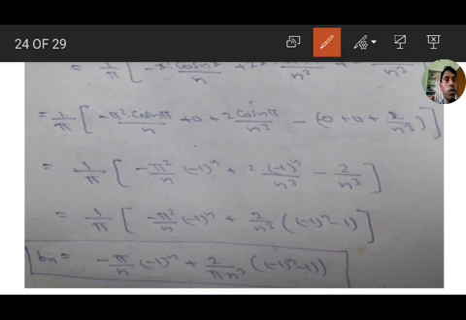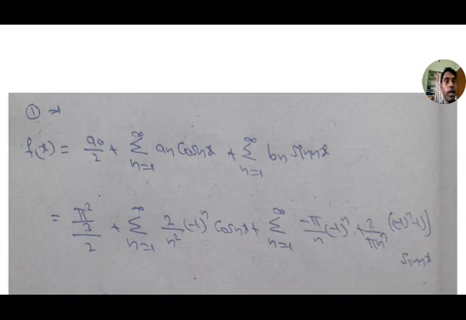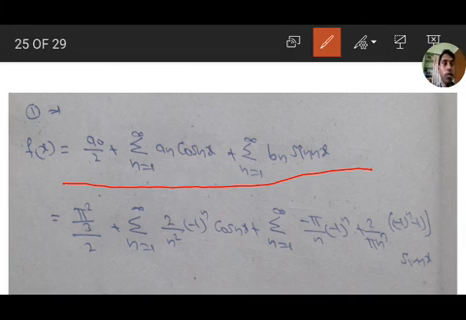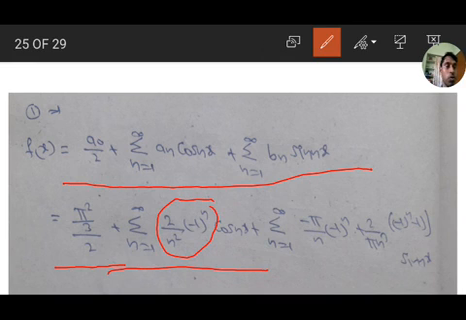Substitute this a0 value, an value, bn value in equation 1, that is a naught by 2 plus sigma n equal to 1 to infinity a n into cos nx plus sigma n equal to 1 to infinity b n into sin nx. So a naught pi square by 3 by 2 plus sigma n equal to 1 to infinity a n value 2 by n square minus 1 whole to the power of n cos nx plus sigma n equal to 1 to infinity bn value minus pi by n minus 1 whole to the power of n plus 2 by pi n cube minus 1 whole to the power of n minus 1 of sin nx.